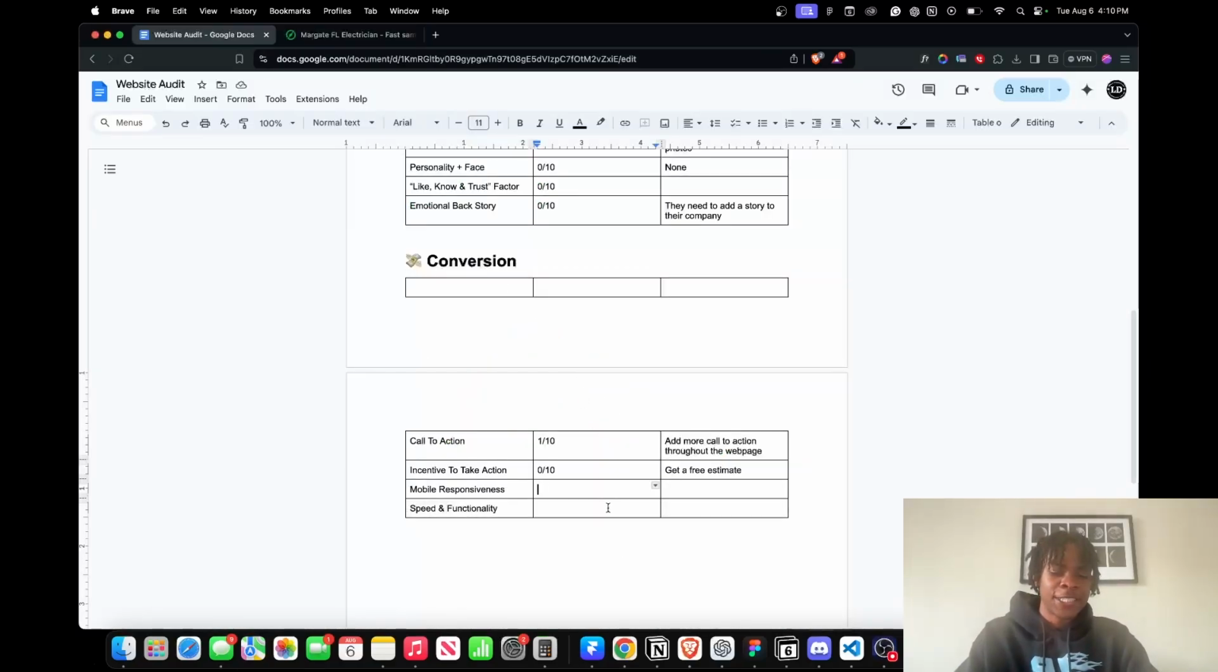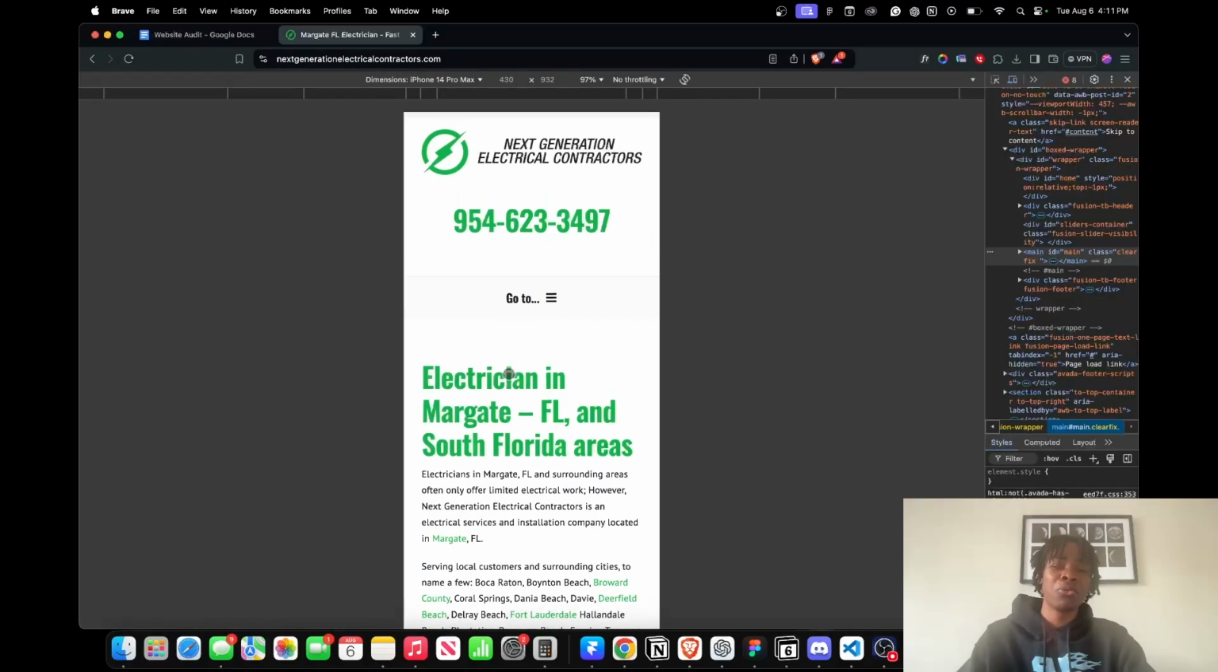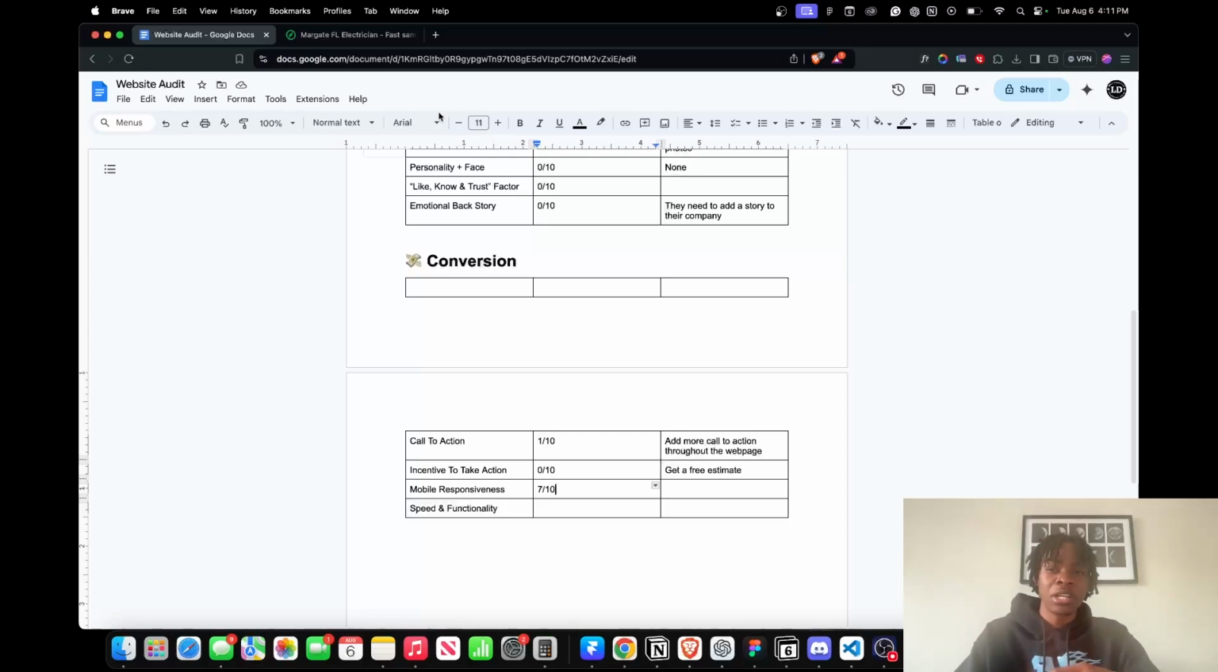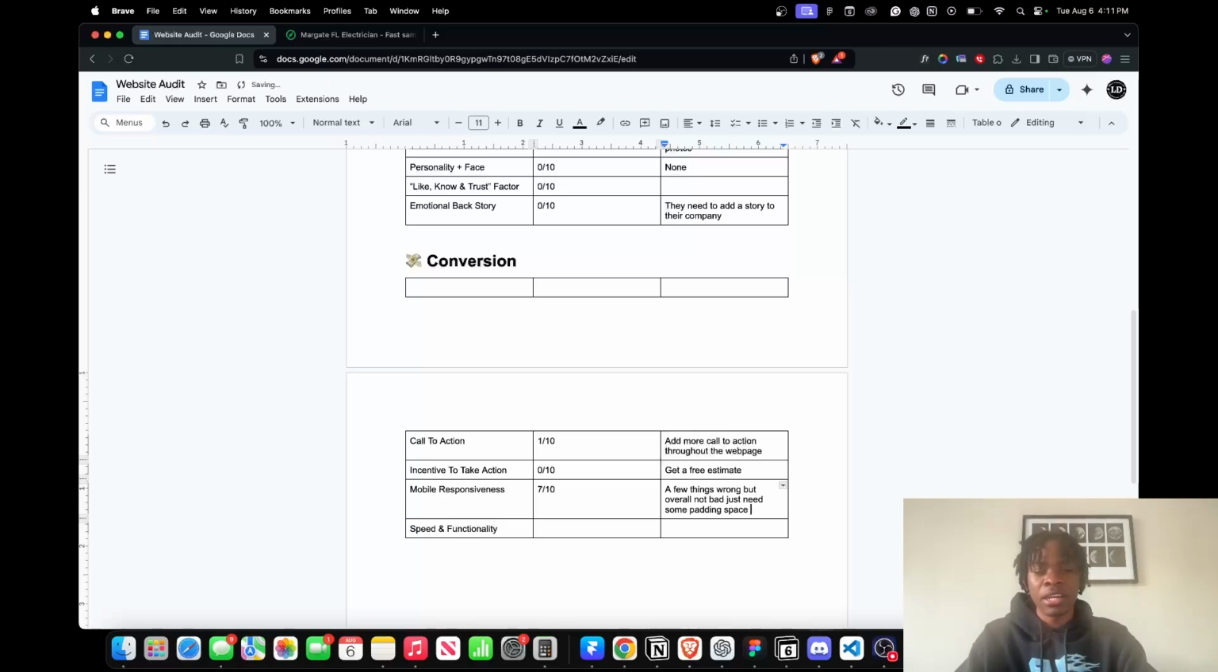We'll give them, because the website is not that visually appealing regardless, we'll put them a 7 out of 10 because of how the website is. It's pretty responsive, all right? Even though it's not a website that I would claim that I made, because I'm really good at my job. We're just gonna put a 7 out of 10. A few things wrong, but overall not bad. Just needs some padding space, and the email is hanging off the web page.